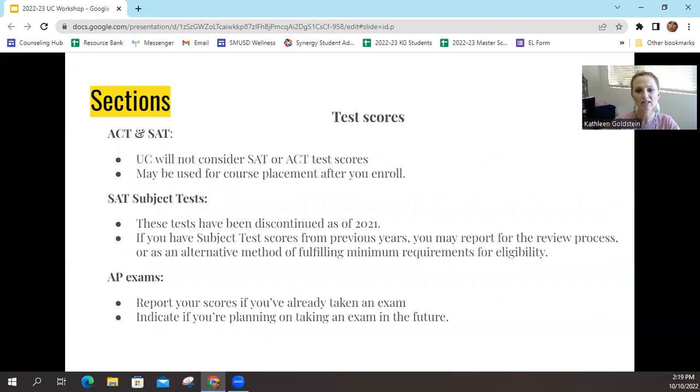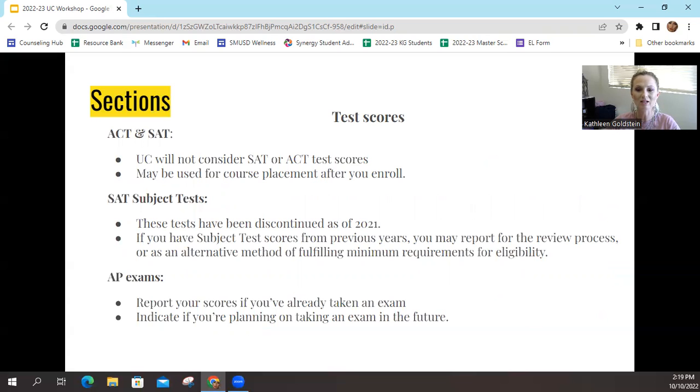The next section is test scores. The UC system no longer considers SAT or ACT test scores. They will not benefit you as far as making your application better. They may be used for placement for English and math once you're enrolled, but it will not affect your application in any way, negatively or positively.